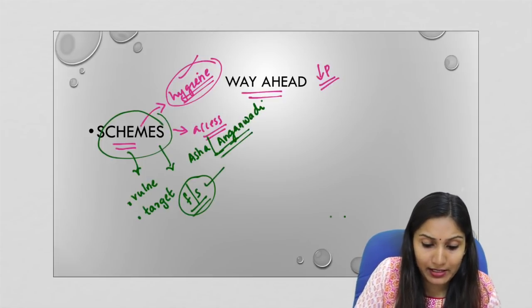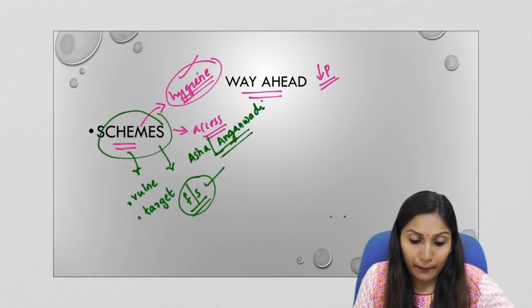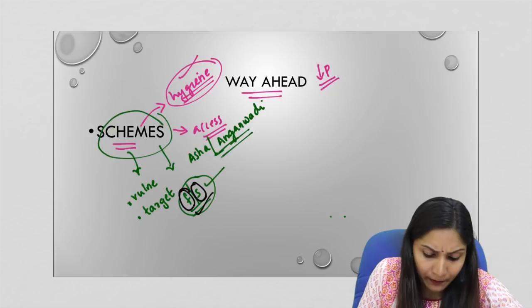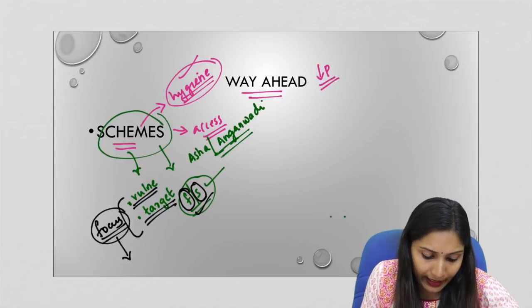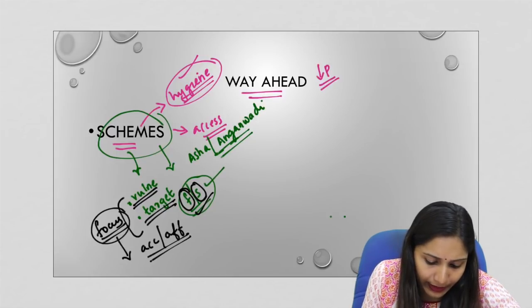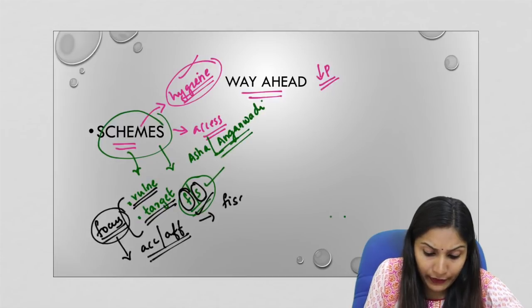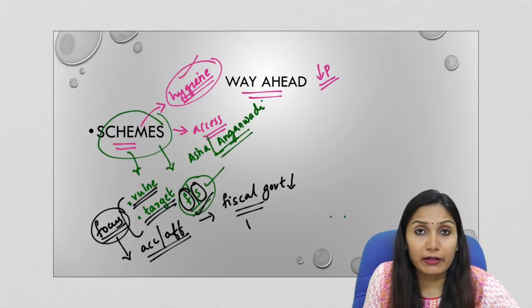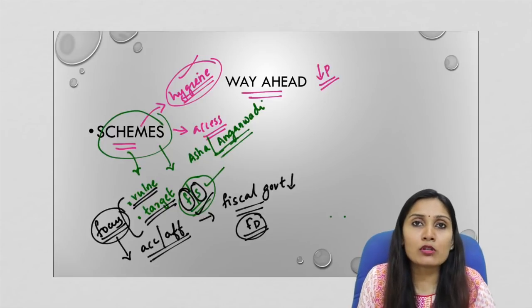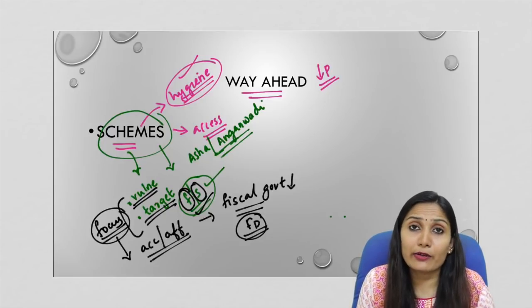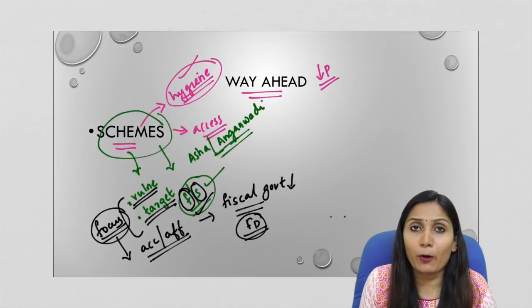So schemes can be formulated by the government, whereby the government can provide these products either free of cost or at subsidized rates. Also, another benefit with these schemes is that the government can focus on the target group or the most vulnerable group. This will again bring in accessibility and affordability to a target group, thereby the expenditure of the government will come down, and the fiscal deficit will also not increase much. So this is most judicious for the government, and this is one solution by which this issue can be properly handled.